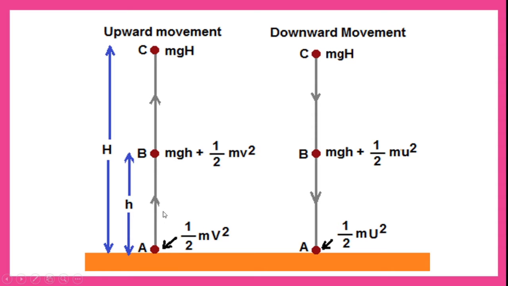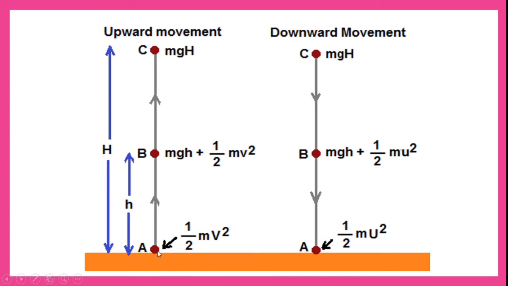In this transit from A to C, the ball has reached B, but it is not stopping, it is continuously moving. Hence at point B it will have the kinetic energy of half mv square. Hence the total energy sums up to mgh plus half mv square.